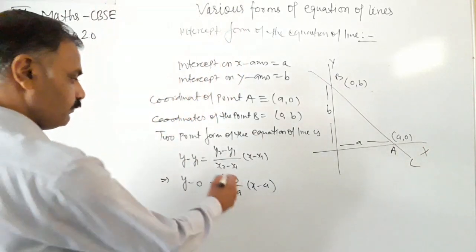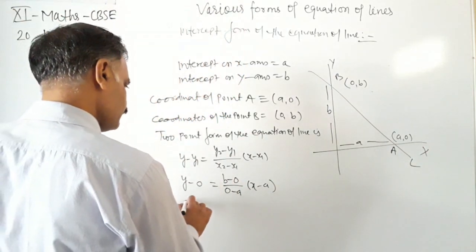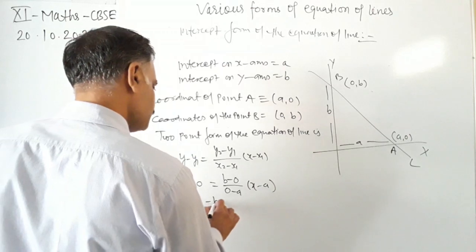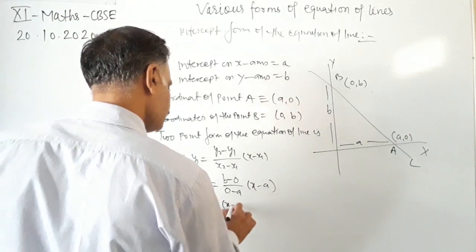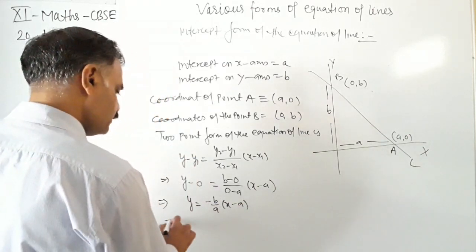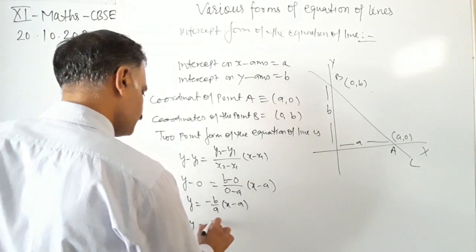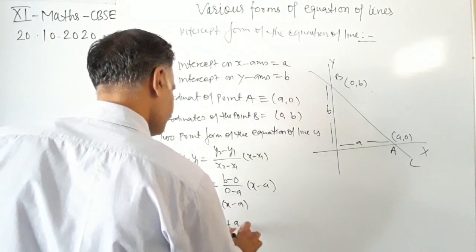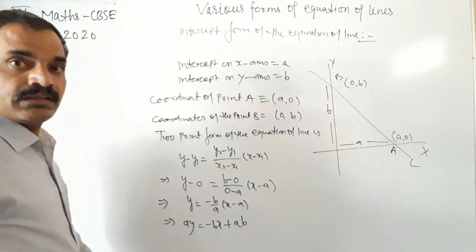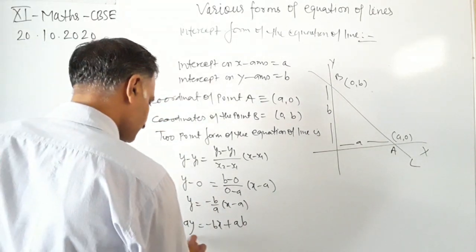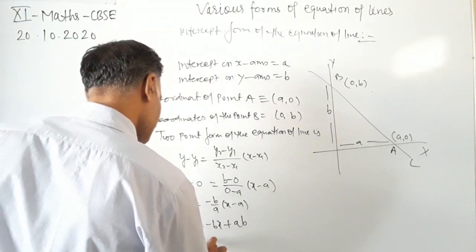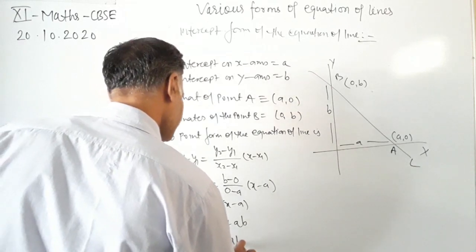Okay, so solving this we will have y is equal to minus b upon a into (x minus a). Now ay is equal to minus bx plus ab. Okay, so solving this we will have bx plus ay is equal to ab.